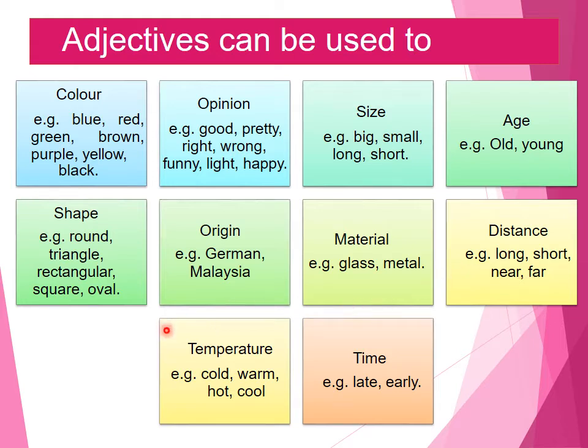And these adjectives can also be used to describe temperature. Example: cold, warm, hot, cool, etc. Adjectives can be used even to describe time. Example: late, early, etc. So now let us go in detail.